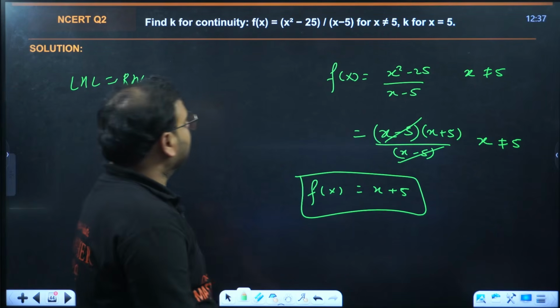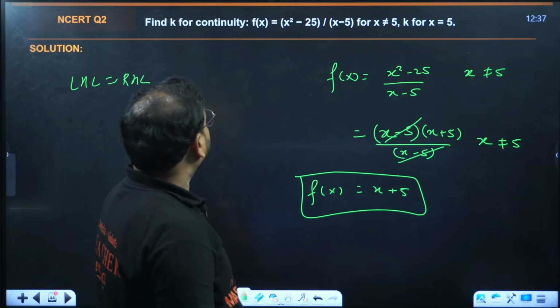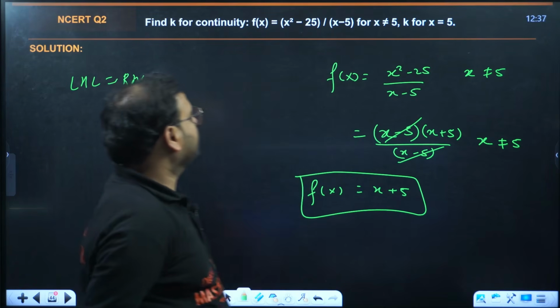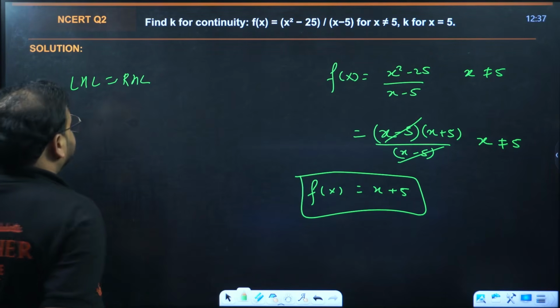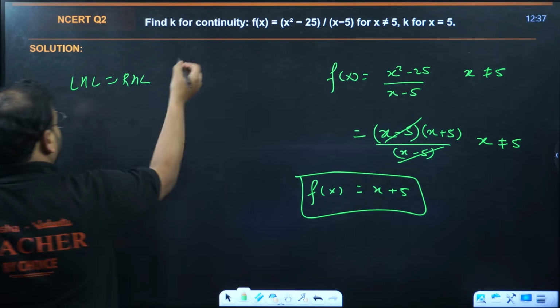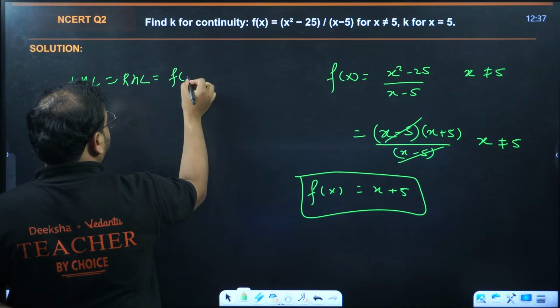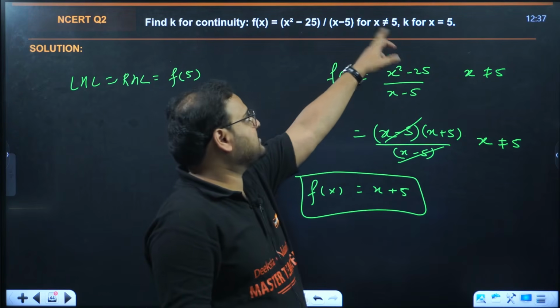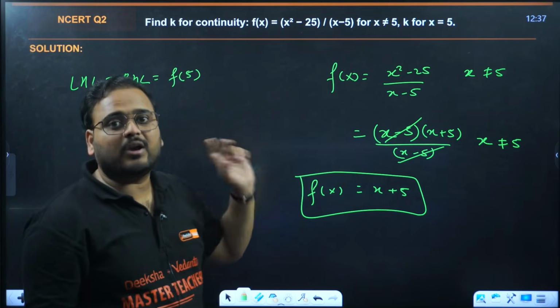From here we have to find the value of the function at that point. For the limit to exist, we should have this condition. f of 5 will not exist because it says x cannot be equal to 5.